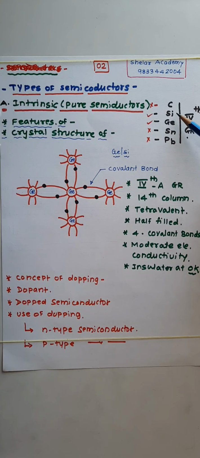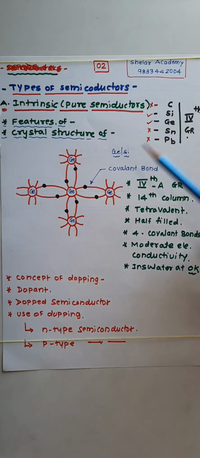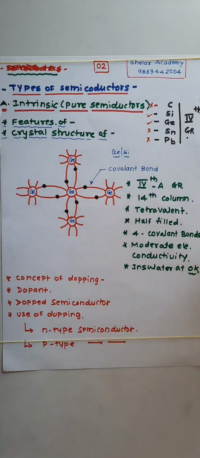In that group, silicon or germanium are doped with some impurity for some purpose, and the newly formed semiconductors are called impure semiconductors or extrinsic semiconductors. So semiconductors are classified into two groups: intrinsic semiconductor and extrinsic semiconductor. Let us discuss first about intrinsic semiconductor.